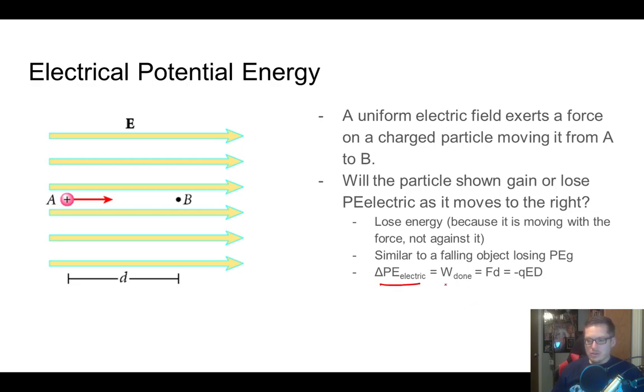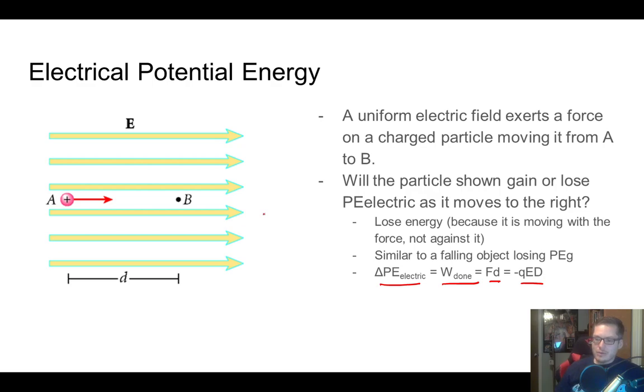Our electric potential energy equals work done, and we talked about this at length several units ago now. Work is equal to force times distance, and the force of an electric field is just equal to the charge times the electric field, and then there's your distance. So negative qEd is the potential energy due to the electric field.